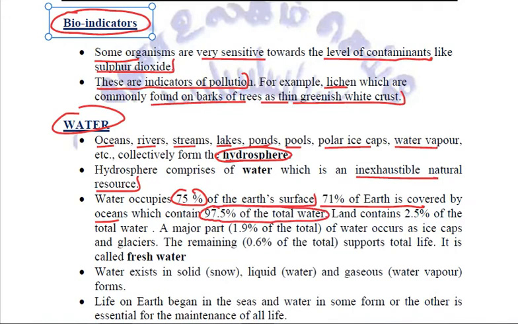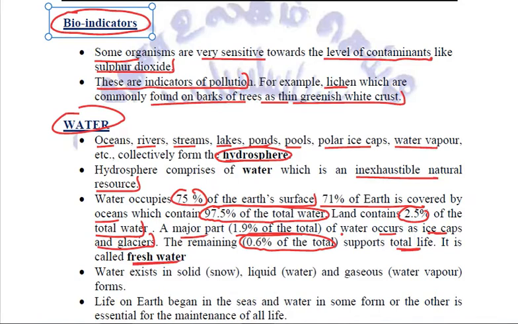71% of the Earth is covered by oceans, which contain 97.5% of the total water on Earth. Land contains only 2.5% of the total water. A major part of this, that is 1.9% of the total water, occurs as ice caps and glaciers. And what we are left with is only 0.6% of the total, which supports life, which is called fresh water.